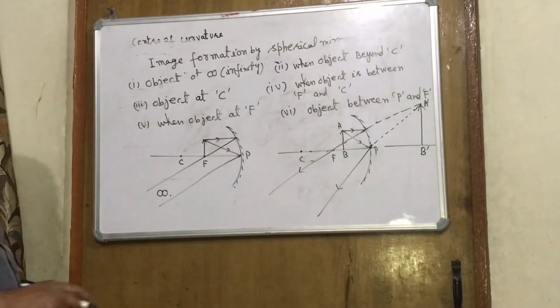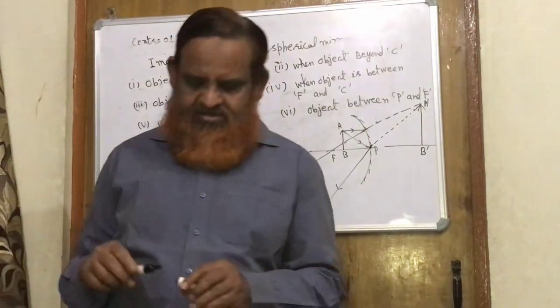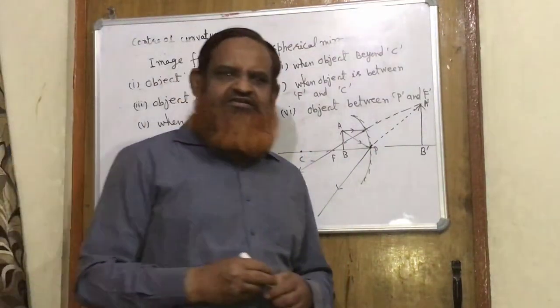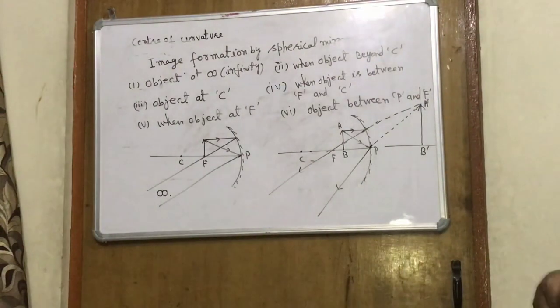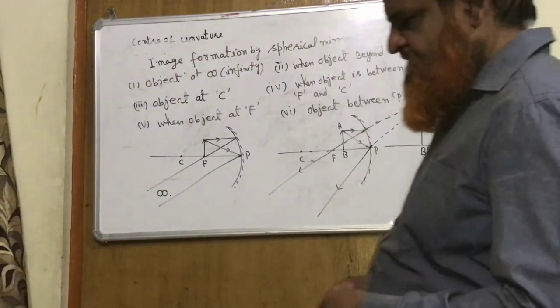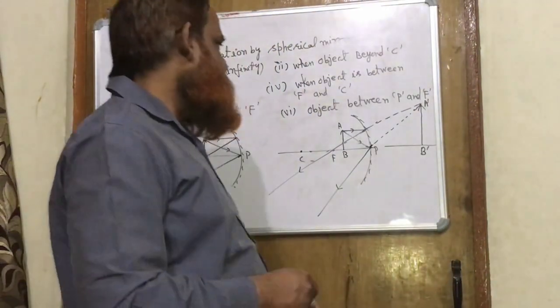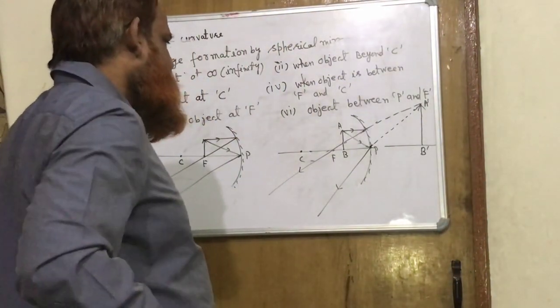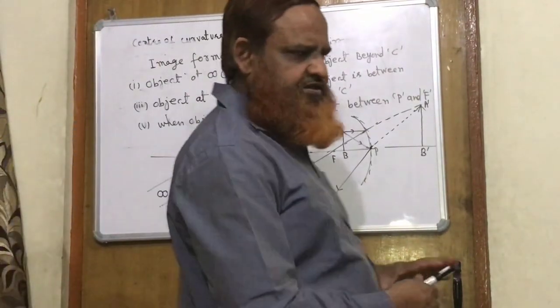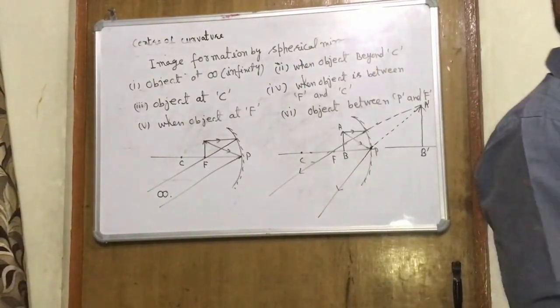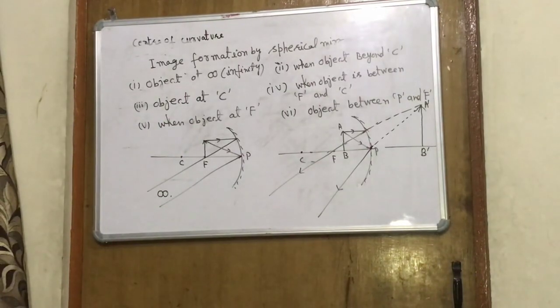What is the difference between a virtual image and a real image? A real image is inverted and can be taken on a screen, but a virtual image cannot be taken on a screen, and it is behind the mirror. In the case of a mirror, if the image is formed on the same side where the object is placed, then it will be real.